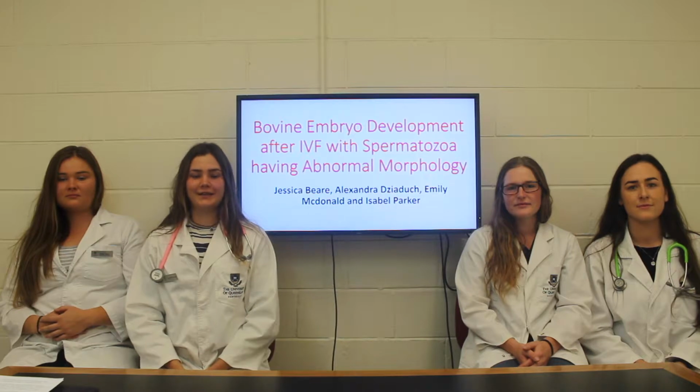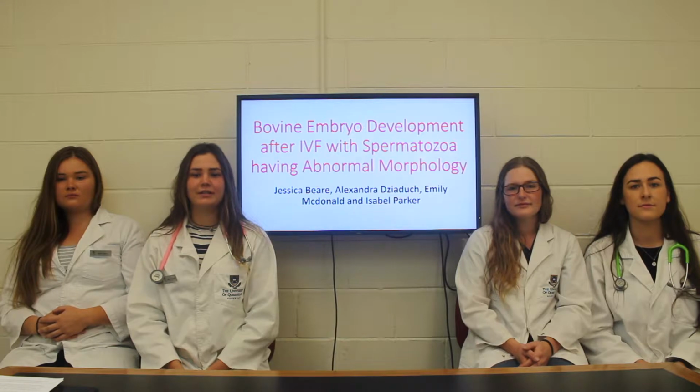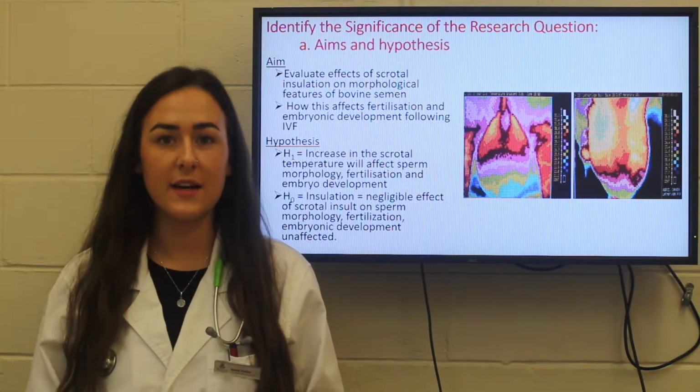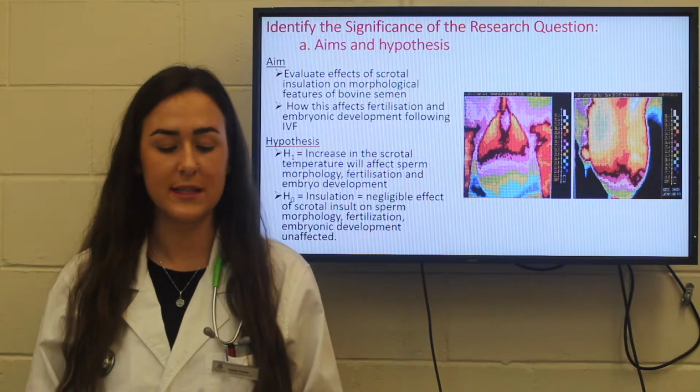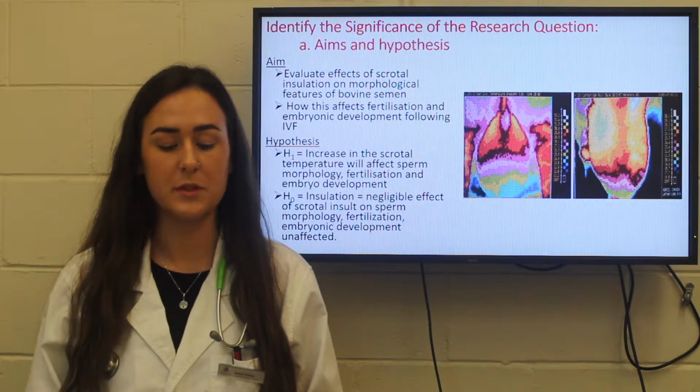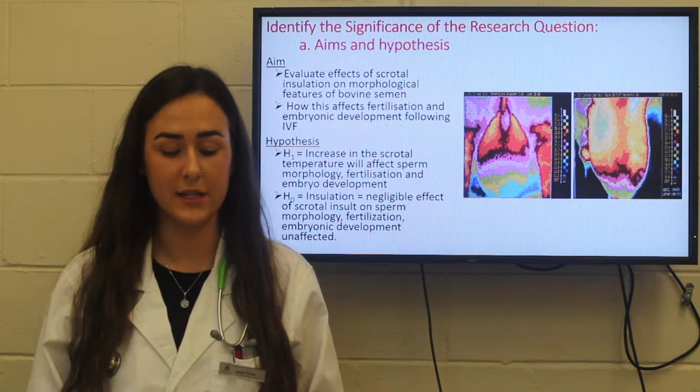Today we are going to analyse the study, Bovine Embryo Development After IVF with Spermatozoa Having Abnormal Morphology, conducted by researchers within the Department of Dairy Science and Department of Clinical Science of Virginia Polytechnic Institute and State University in 2004. This investigation utilised semen samples collected from 6 Holstein Friesian bulls before and after scrotal insulation.